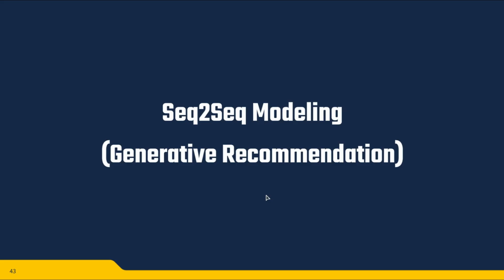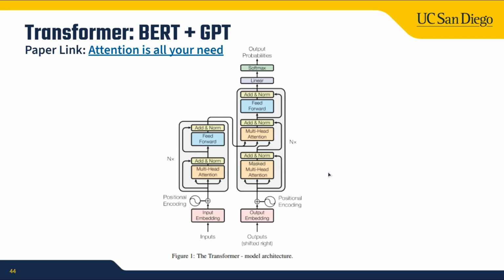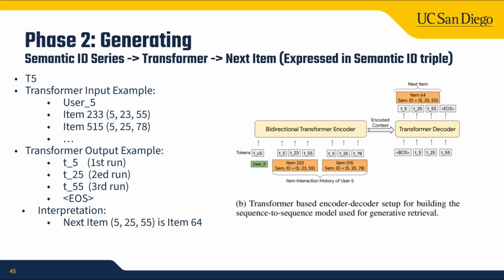There will be the sequence-to-sequence model, the transformer. Now in phase 2, we use the standard transformer architecture. During inference, it works like a translator. Let's look at the example. The transformer gets input of a sequence of semantic IDs and auto-regressively predicts the next tuple. In this example, the first token is 5, then token 25, and then token 55. In the end, we will map this generated tuple to item 64, which will be used for recommendation.